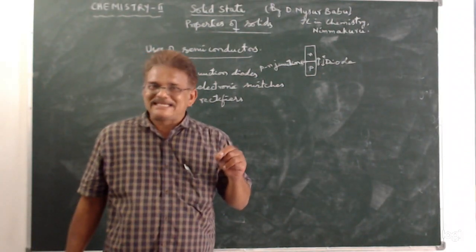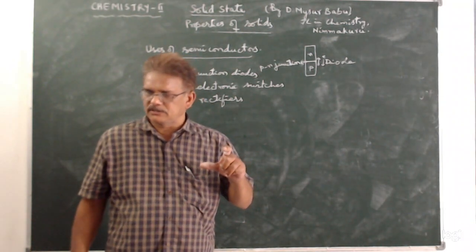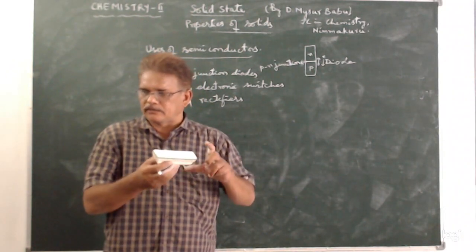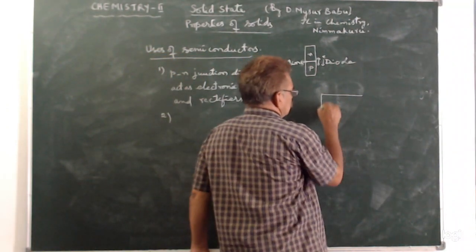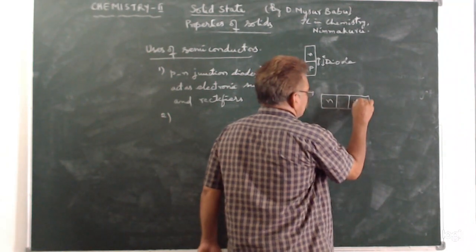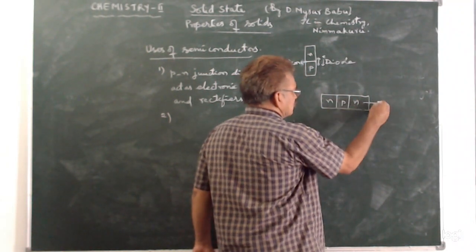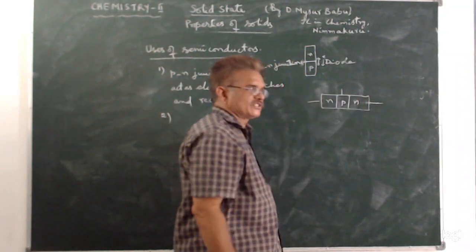If a P-type semiconductor is kept between two N-type semiconductors, sandwiched between them, then it is called an NPN transistor.